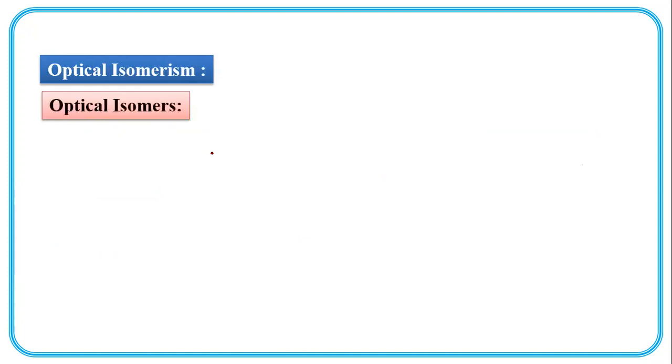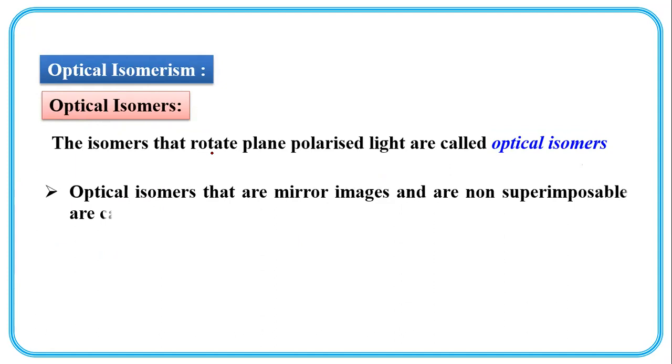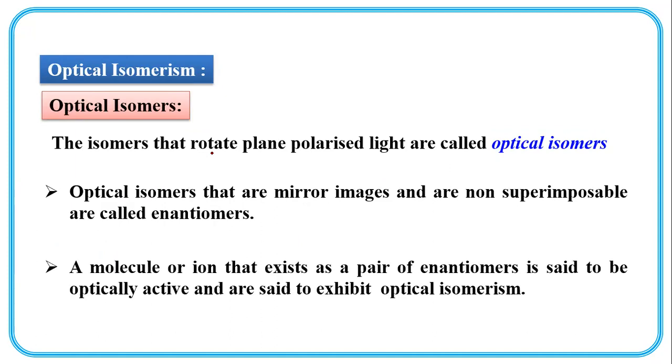Optical isomerism. The isomers that rotate plane polarized light are called optical isomers. Optical isomers that are mirror images and non-superimposable are called enantiomers. A molecule or ion that exists as a pair of enantiomers is said to be optically active and is said to exhibit optical isomerism.